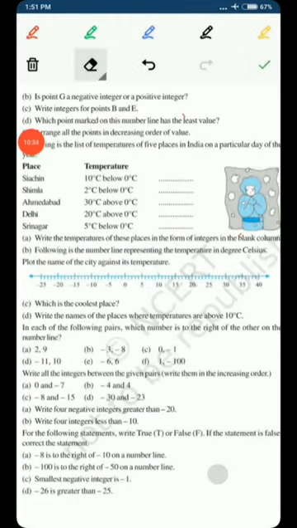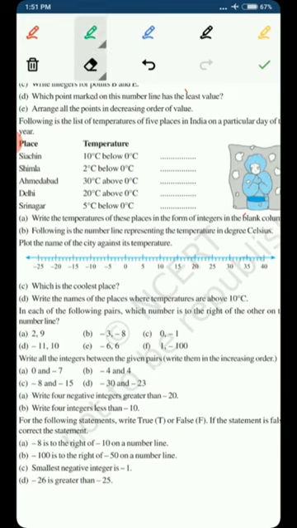Now in part B, they are saying following is the number line representing the temperature in degrees Celsius. Plot the name of the city against its temperature. We can do this very easily, as I have told you how to represent the numbers on the number line. As minus 10 degrees Celsius is the temperature of Siachen, here in front of minus 10, we will write Siachen.